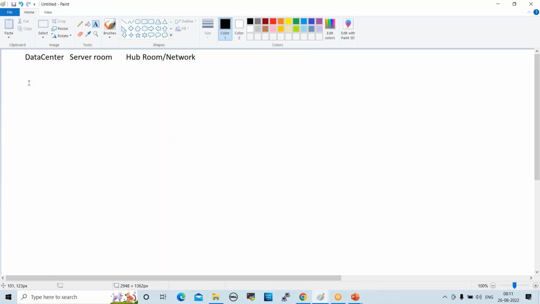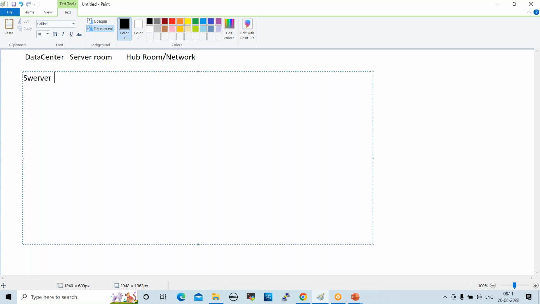So in a data center, all the servers will be available, and the storages, switches, routers, load balancers, backup devices, and also network. So all these are available in a local data center, right? Respective admins will take care of these resources.